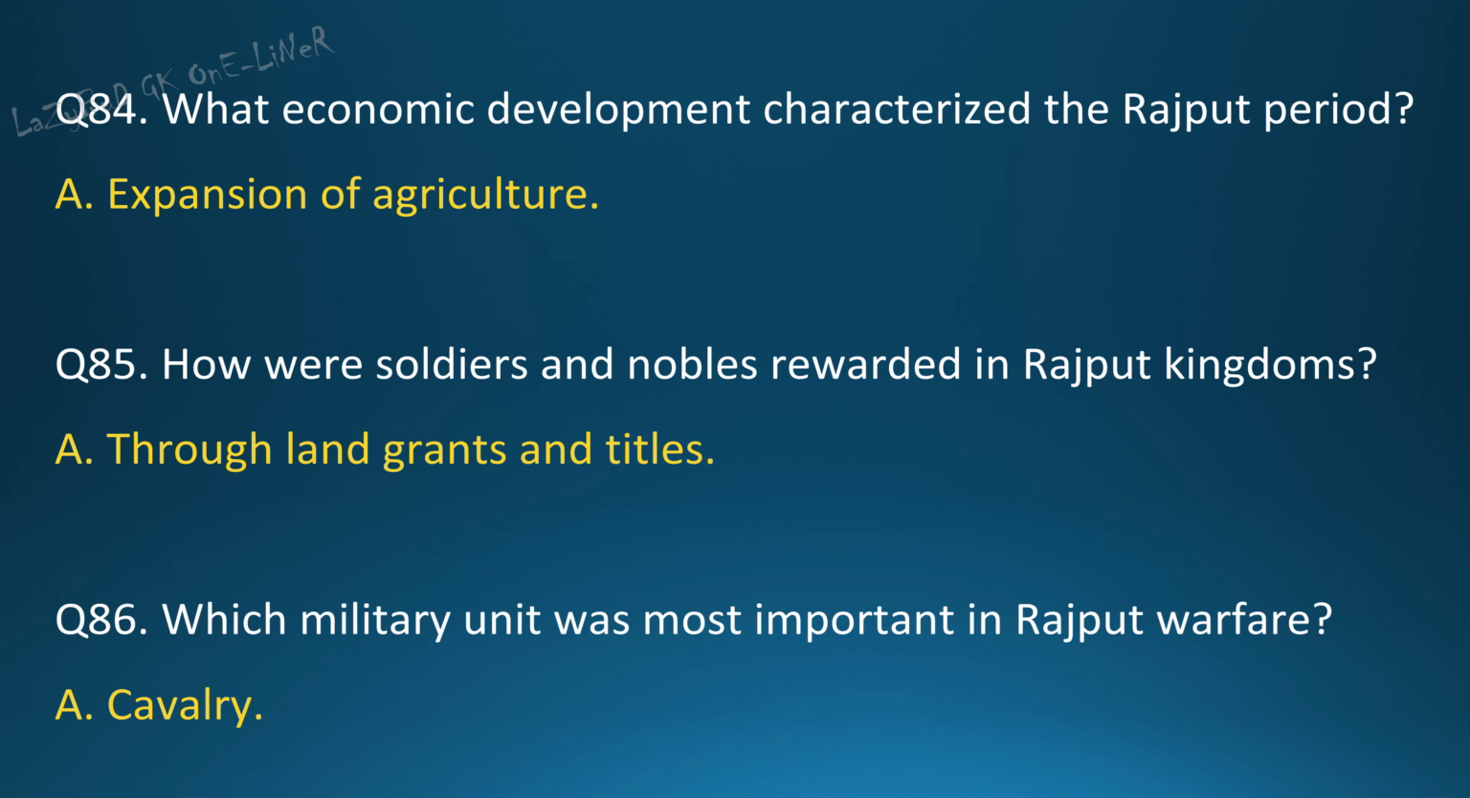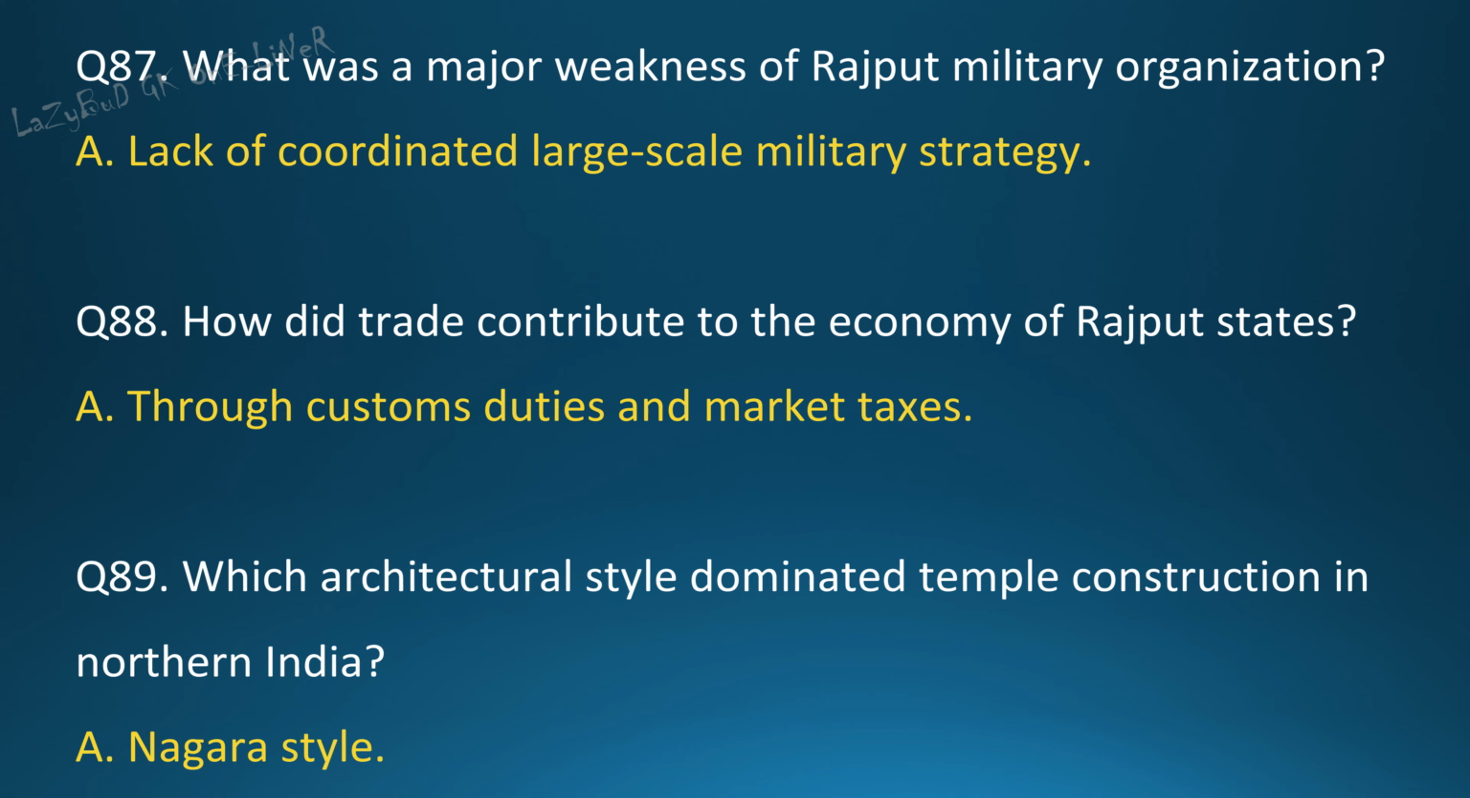Question 86. Which military unit was most important in Rajput warfare? Answer. Cavalry. Question 87. What was a major weakness of Rajput military organization? Answer. Lack of coordinated large-scale military strategy. Question 88. How did trade contribute to the economy of Rajput states? Answer. Through customs duties and market taxes.